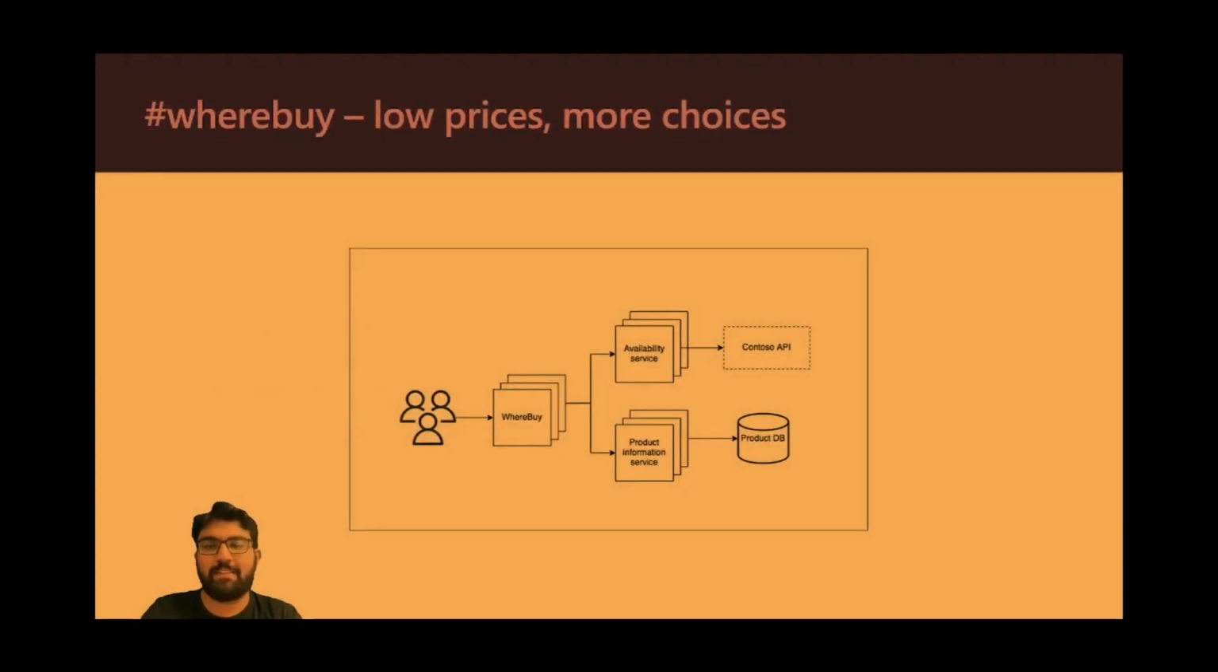We'll start this with a sample app called Whereby. Whereby is an interesting e-commerce application because it does not have its own inventory. When you ask Whereby if they have a product, it goes to availability service, which goes to another e-commerce app called Contoso and checks if they have it. And if they do, it brings in the product, brands and packages it as its own and ships it to the customer.